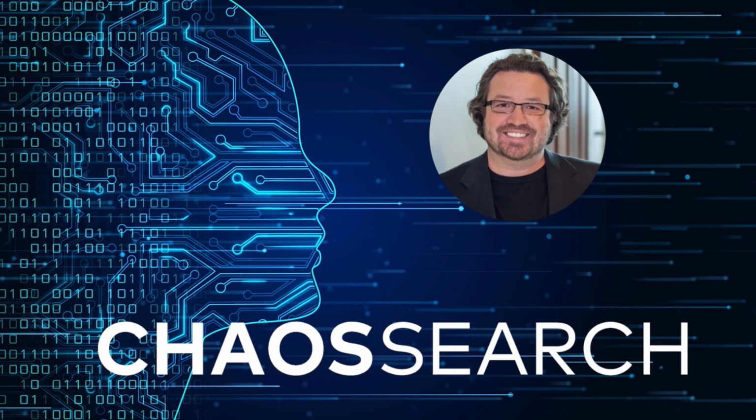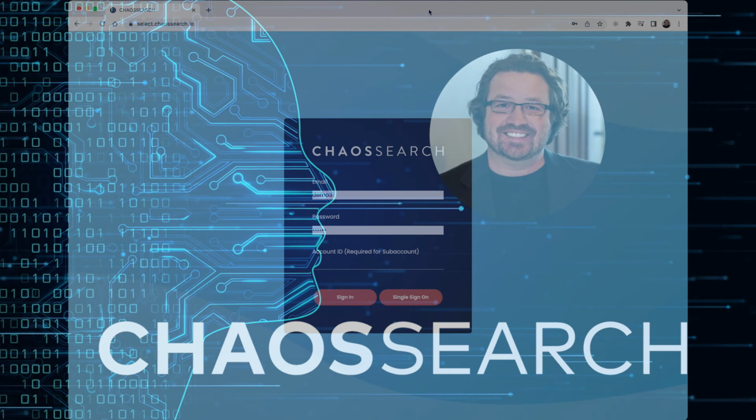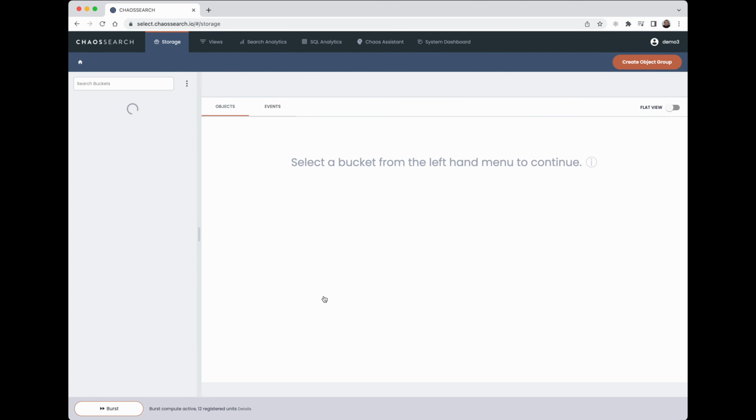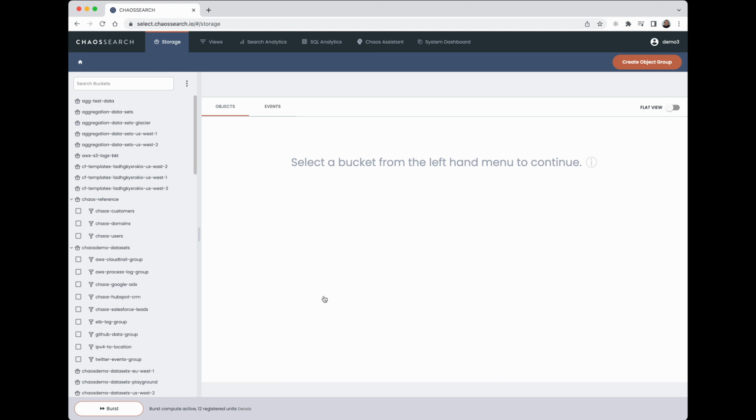And finally, with the ChaosSearch solution, one simply streams real-time data into their data lake via S3 from Amazon or GCS from Google, where the ChaosSearch solution automatically discovers and indexes the data. So without further ado, let's jump on in.